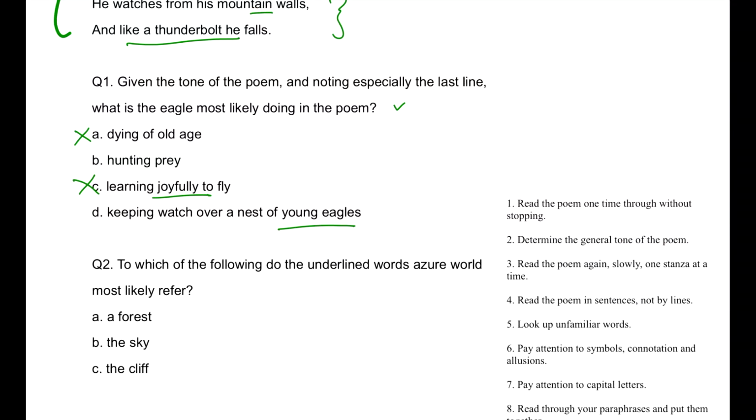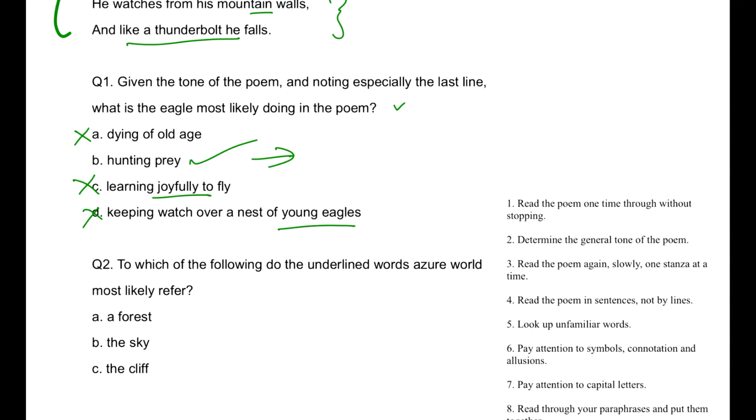No, so therefore option D is also out. Now why can hunting prey actually be the right answer? Because of many keywords like watching over the mountains or flying like a thunderbolt, this all gives me an indication that he is attacking, very alert, striking, respectively, right? So therefore we can say that the eagle is hunting. So that is the most suitable answer.